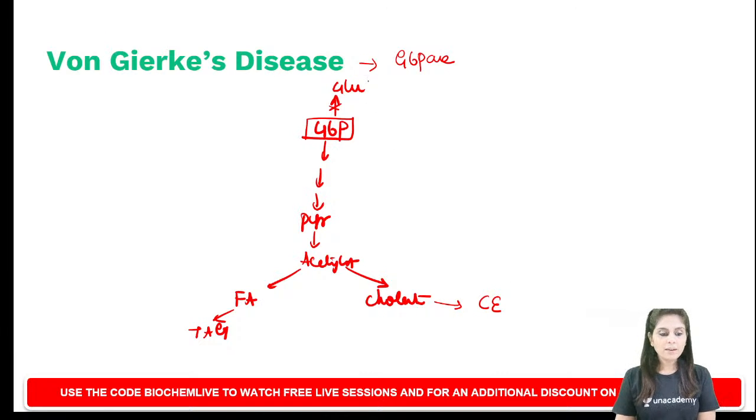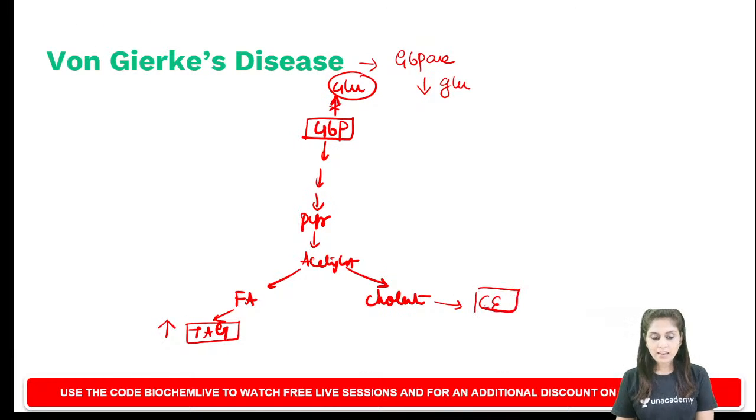Apart from hypoglycemia, which is one biochemical feature of von Gierke's disease, what else are you going to observe? You will observe hypertriglyceridemia and hypercholesterolemia. Not always can acetyl-CoA get into all these anabolic pathways. So at one point, acetyl-CoA accumulates, and whenever acetyl-CoA accumulates, it condenses to form ketone bodies.